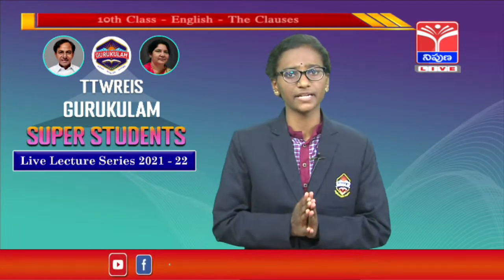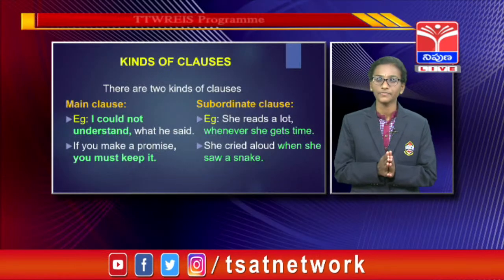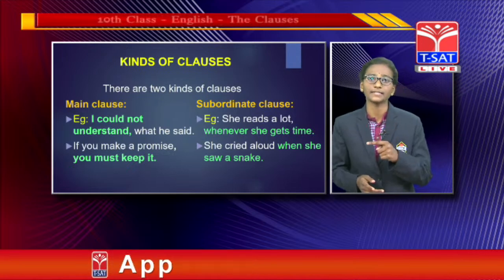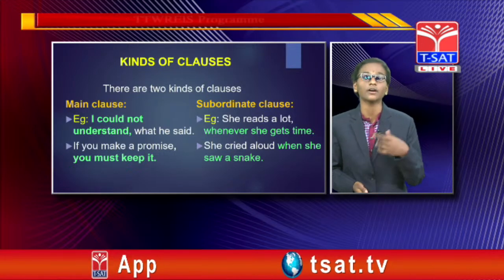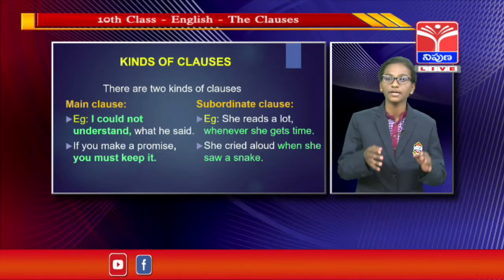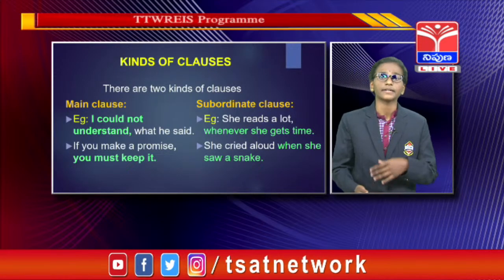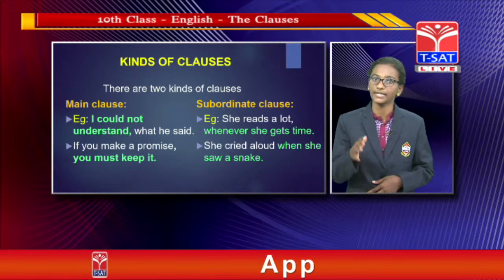First, what is a main class? A main class is also a group of words which contains a subject and verb, and if a class gives a complete meaning or complete thought, it is known as a main class. Coming to the subordinate class, if a class does not give a complete meaning, we call it a subordinate class.